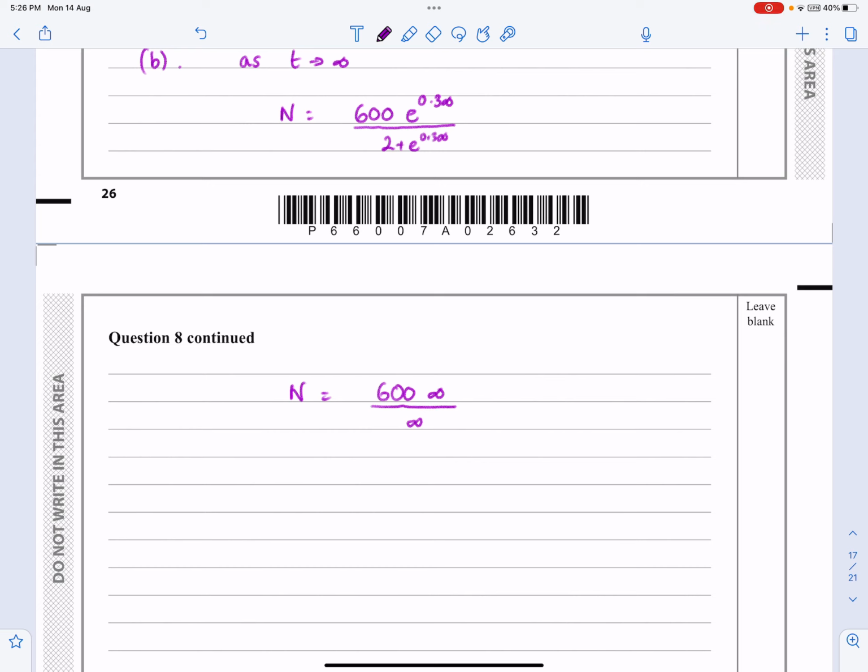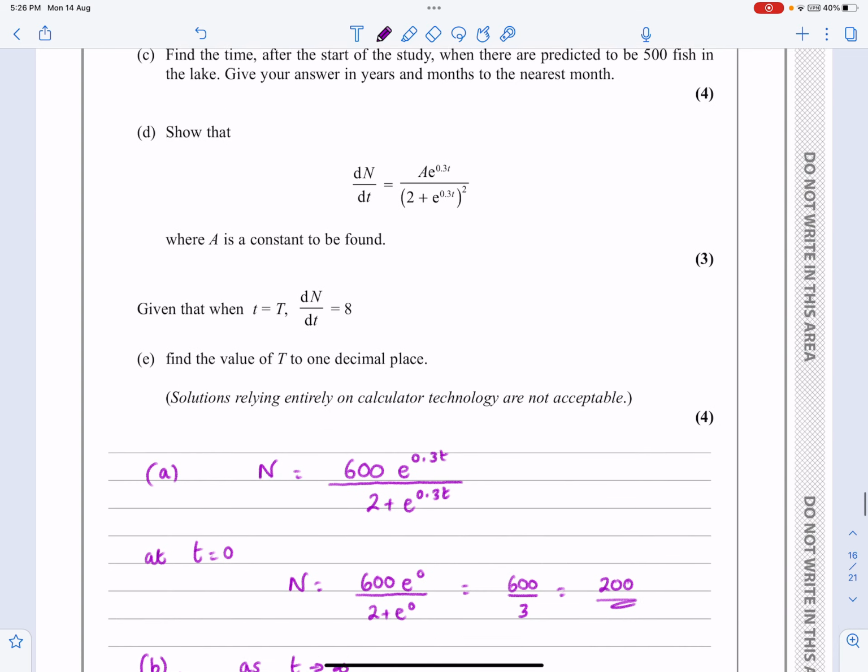The 2 makes no difference at all, and then you can cancel those out. So we get that n equals 600 as t tends towards infinity. Quite a nice, easy little method that I always employ for one of those types of questions.